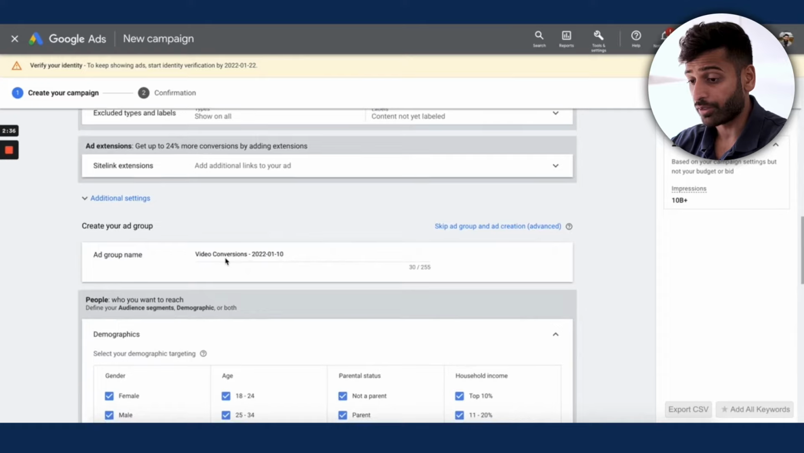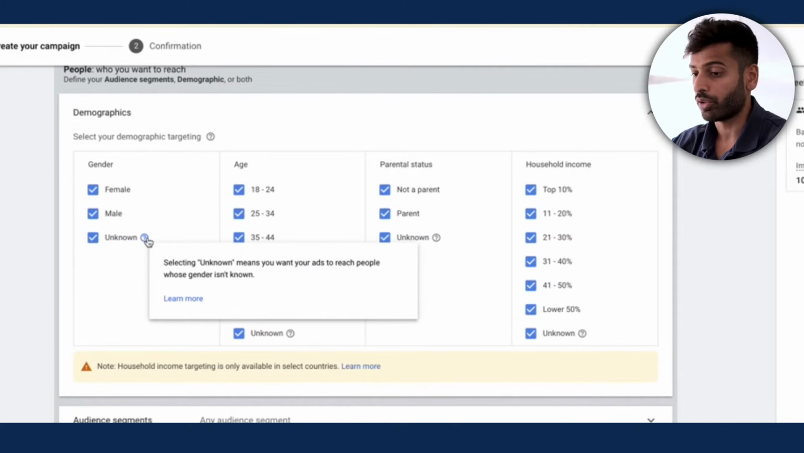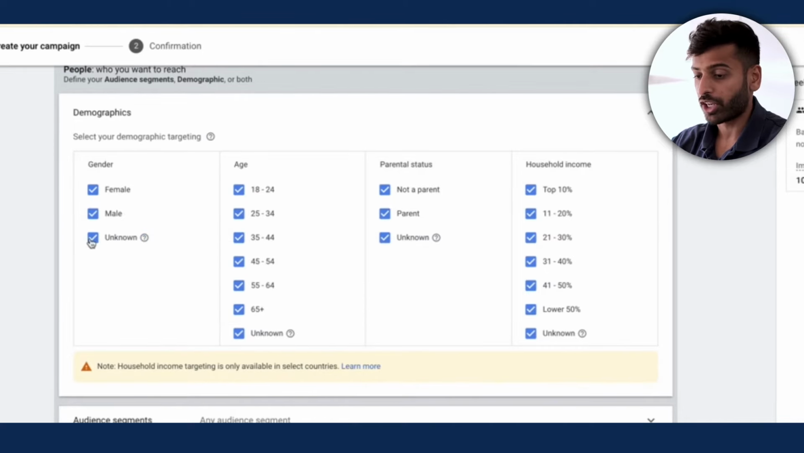And then from there, as we get into demographics, as you can see, there's gender, so female, male. Unknown is a pretty big portion of YouTube, so usually I do keep unknown checked on. If I want to do a supplement offer for men, I usually do male and unknown, and I'll see how the performance is on unknown, right?